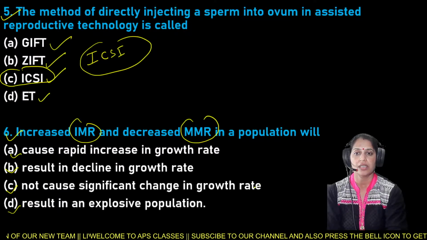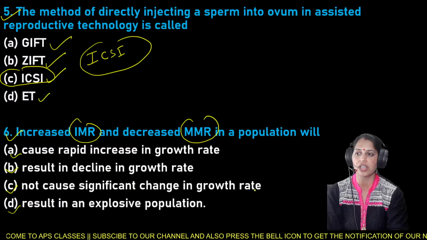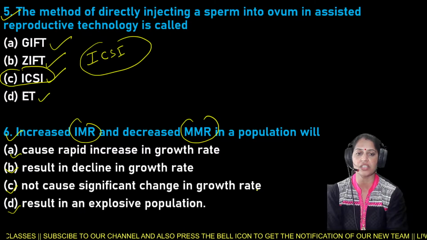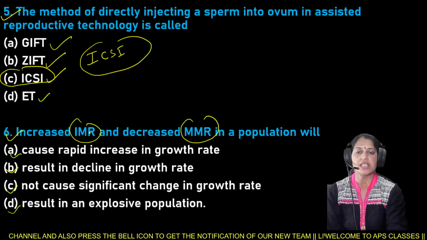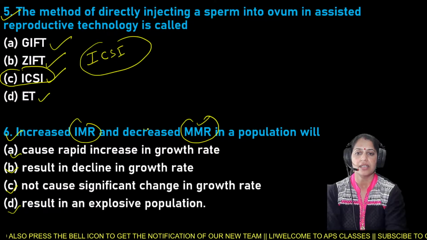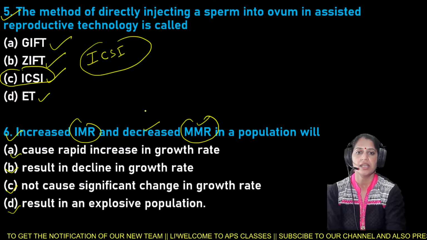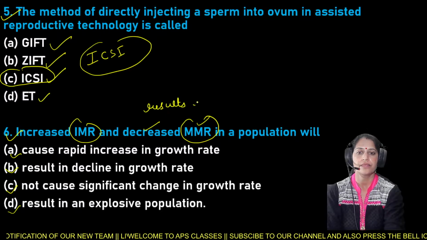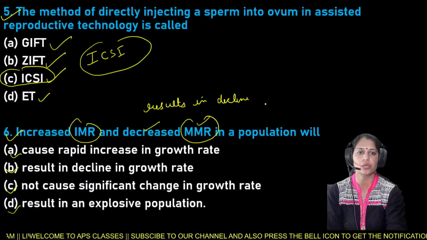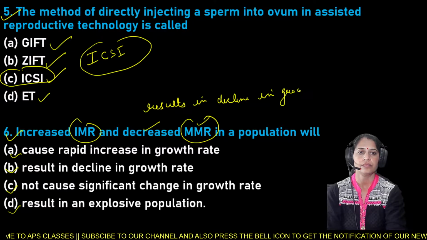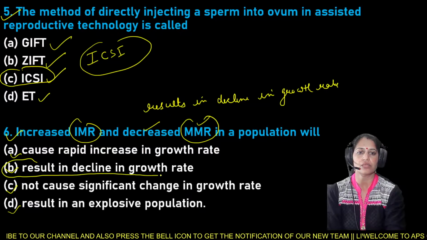Ishant beta has given the answer. Well done Ishant beta, absolutely. And Ishant beta has given the answer that is not cause significant change in the growth rate. But here beta, increased IMR and decreased MMR in a population will result in decline in growth rate. So here beta option B is the right answer for the question number 6.